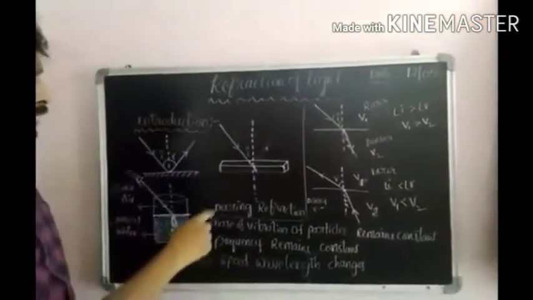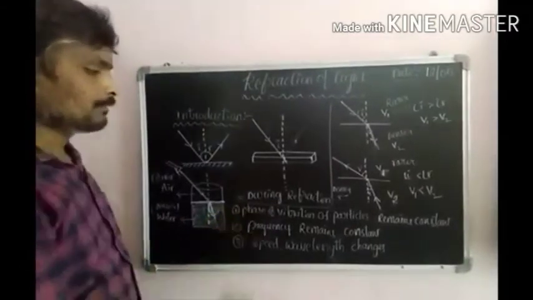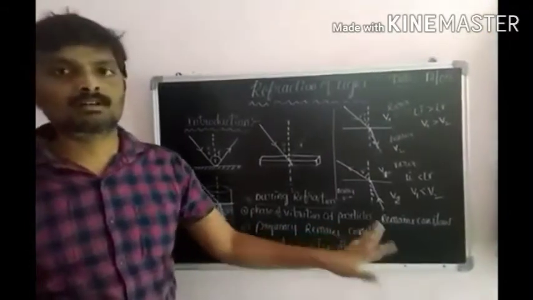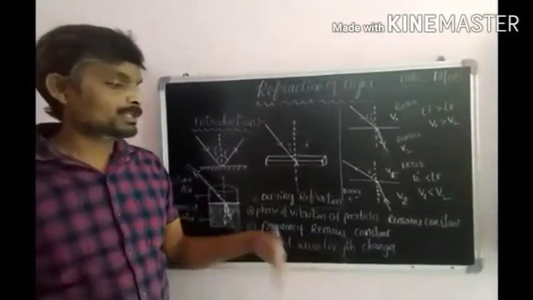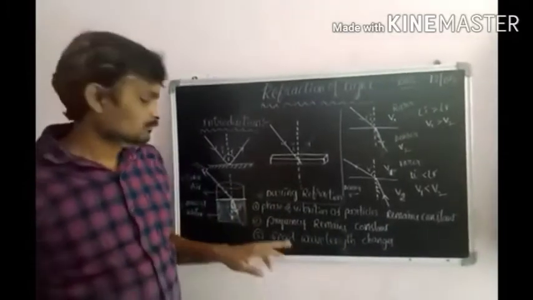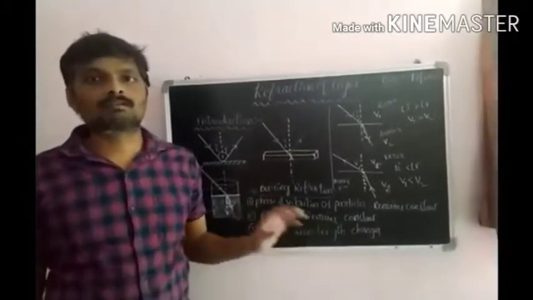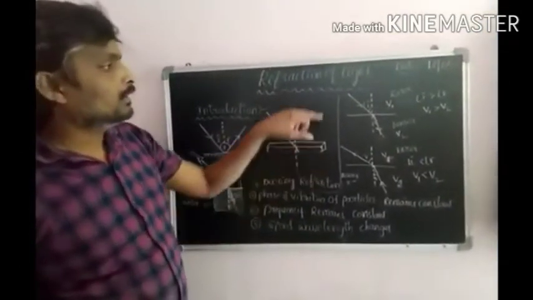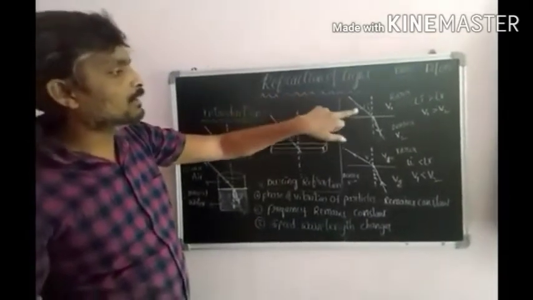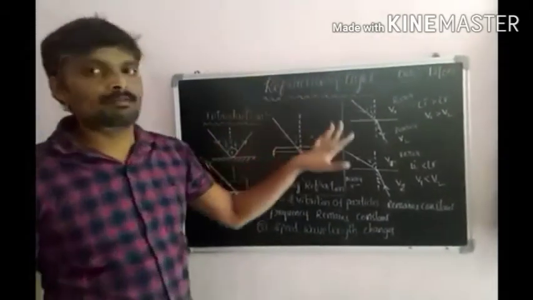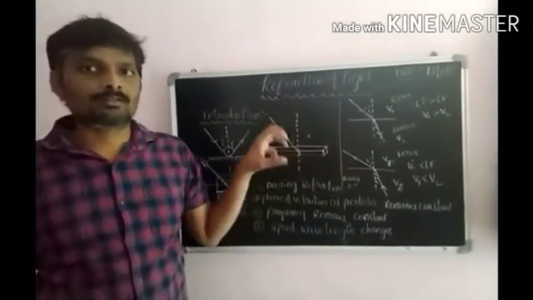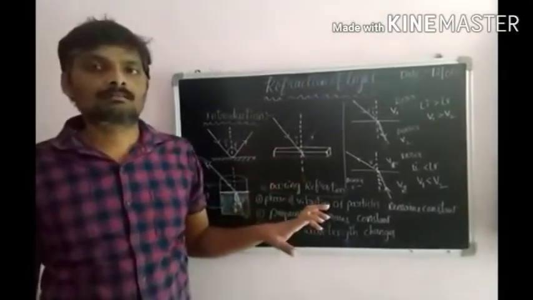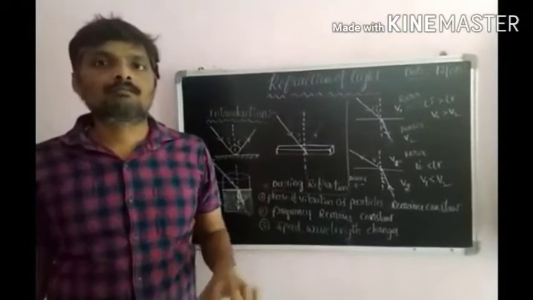During refraction, the first one is phase of vibration of particles. Phase of vibration of particles remains constant. So phase of vibration of particles, no change. And frequency remains constant. Frequency of light ray remains constant. Here only speed and wavelength change, speed of the light changes as well as wavelength of the light changes. During refraction we observe frequency is constant, phase of the vibration of the particles constant, and speed changes, wavelength also changes.